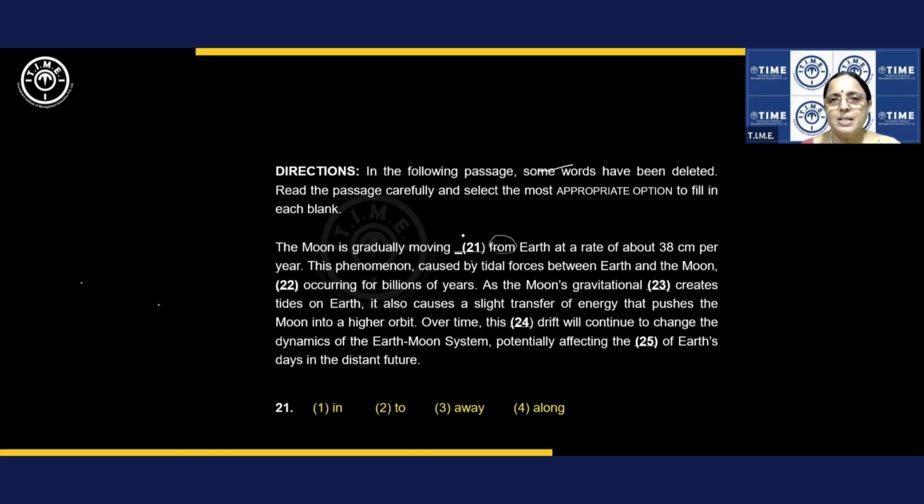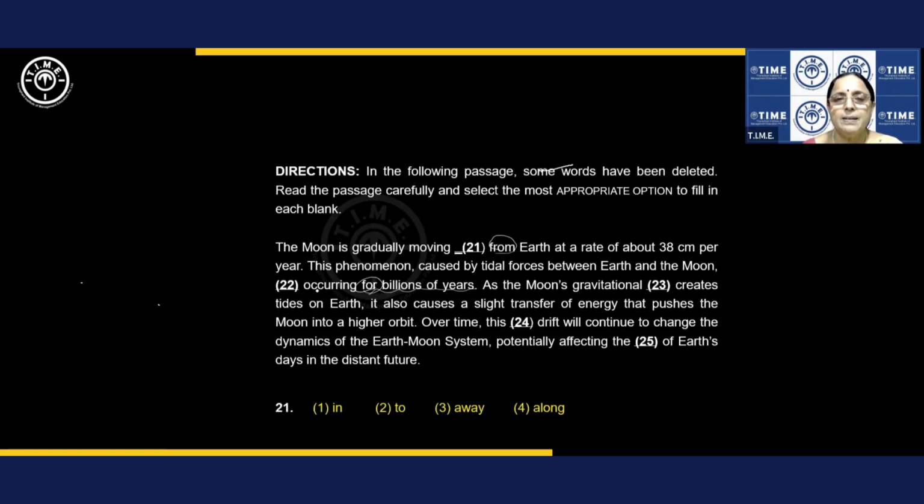So the moon is gradually moving dash from Earth at a rate of about 38 centimeters per year. If you get some word, okay, otherwise leave it. This phenomenon, this rate, is caused by tidal forces between Earth and the moon, dash occurring for billions of years. Again, this is the clue. For billions of years.